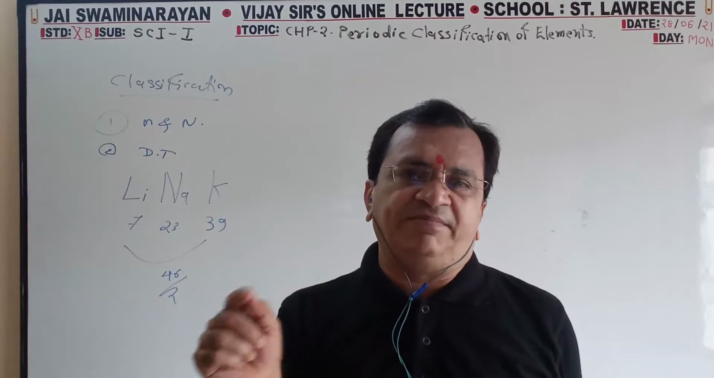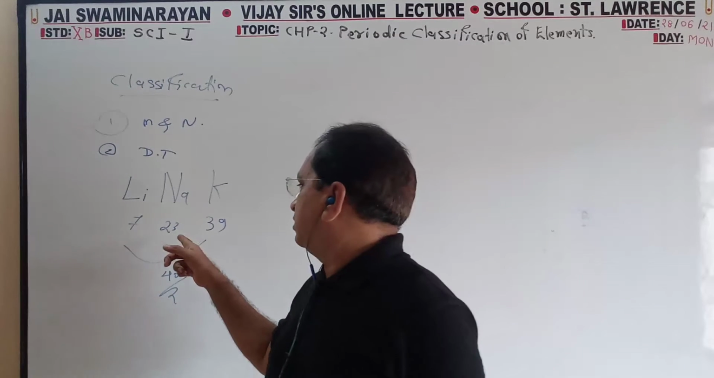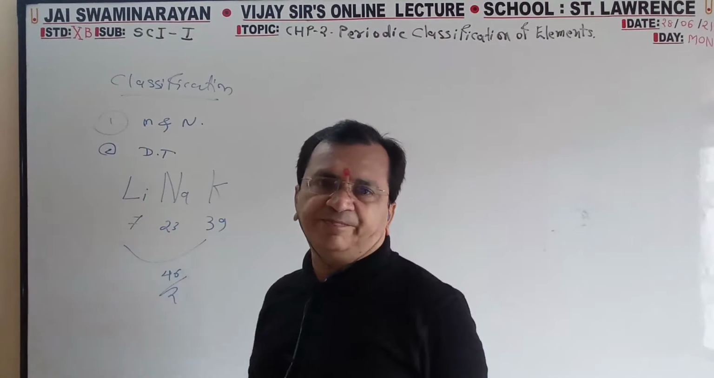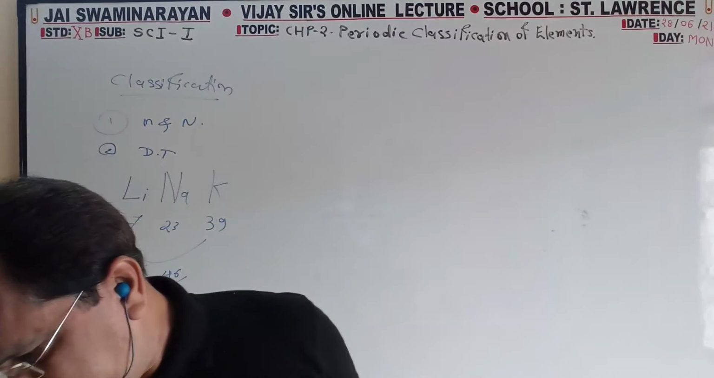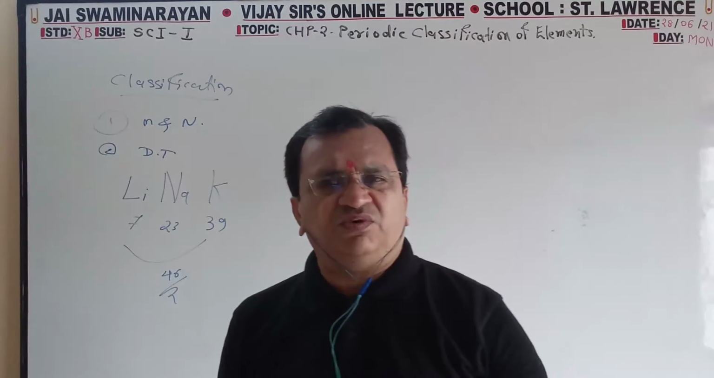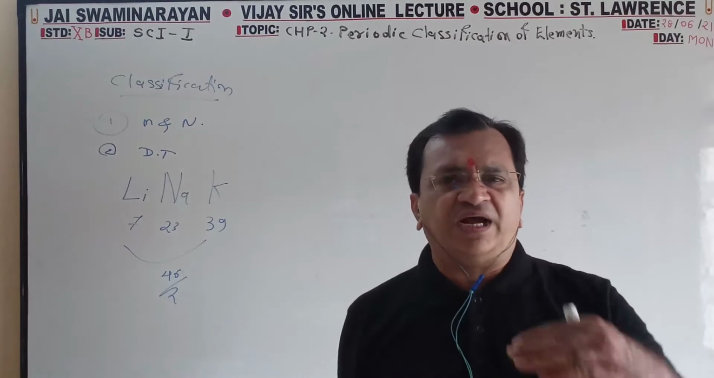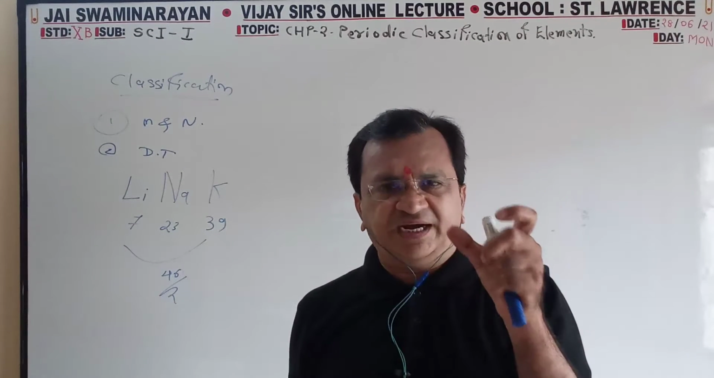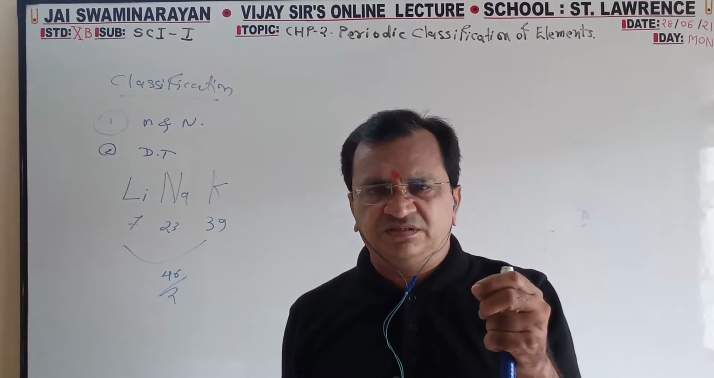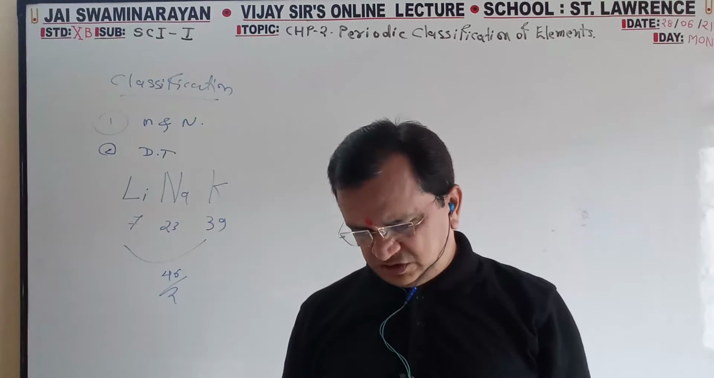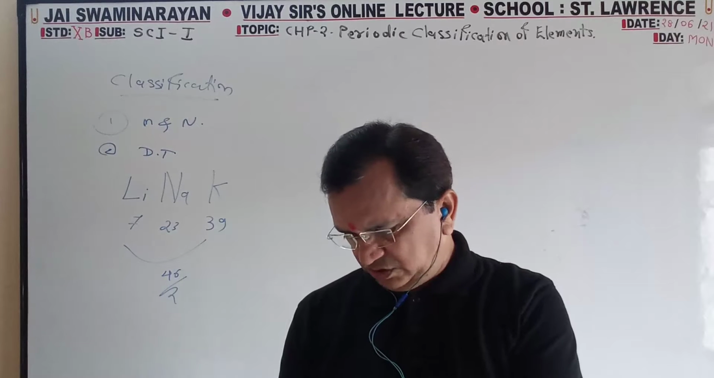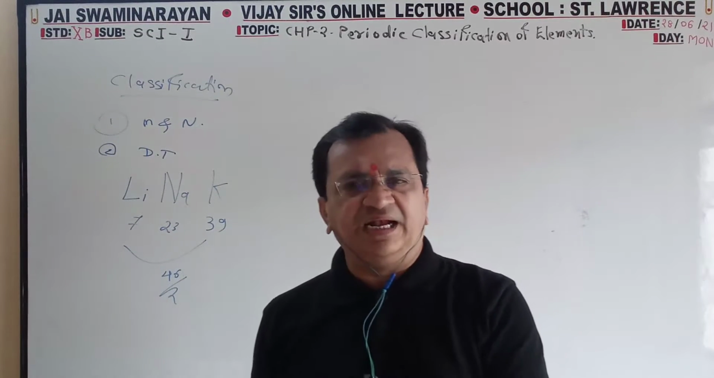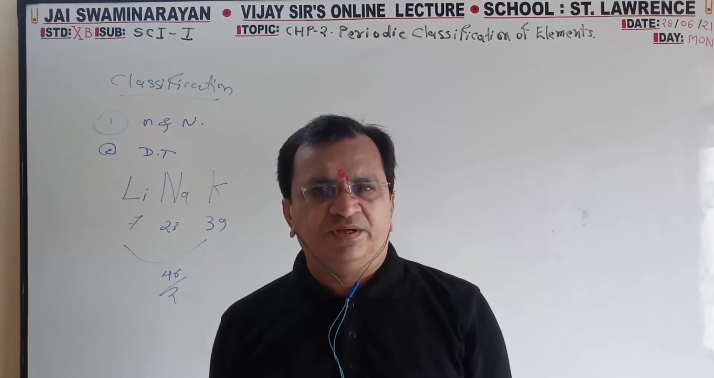First plus third divided by 2 is equal to the middle one. This failed because for higher elements the average difference goes on increasing, so that also failed. Then Mendeleev's periodic table.